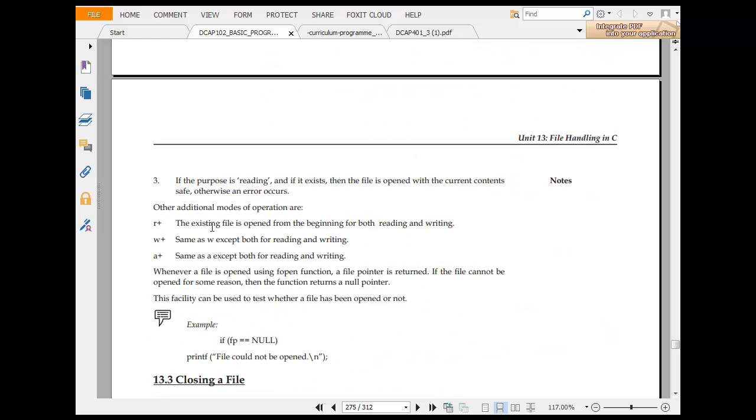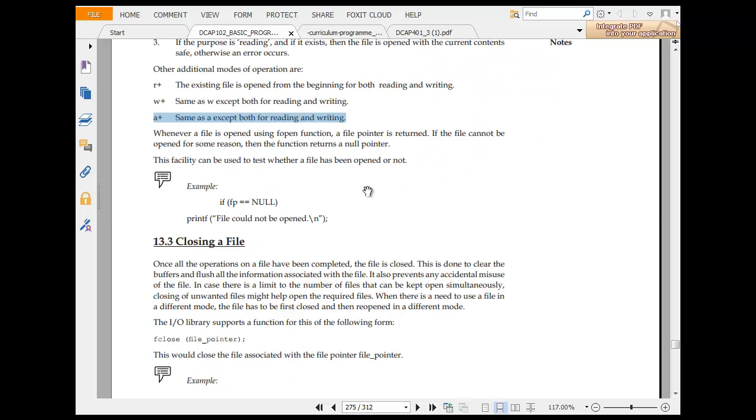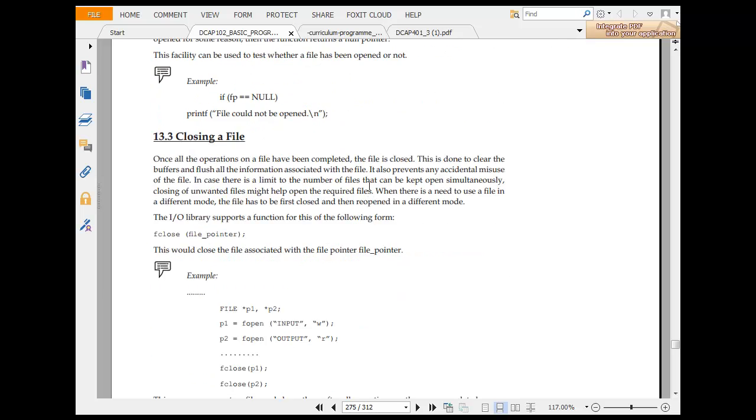So r+ opens an existing file from the beginning for both reading and writing. A file for appending is for adding data at the end. So r+ is like an additional feature. If fp is equal to NULL, then printf file was not found.